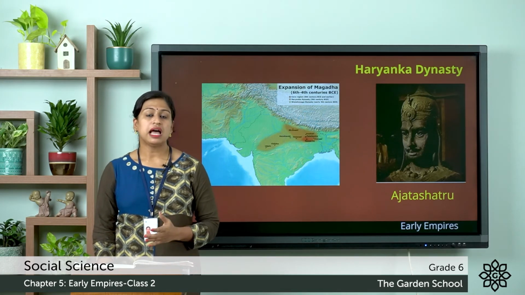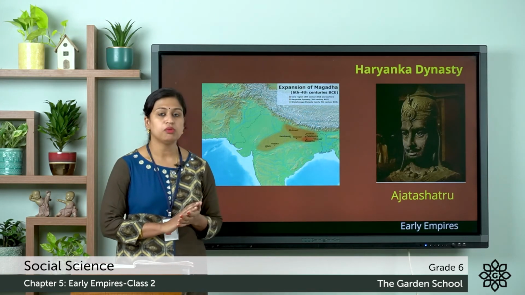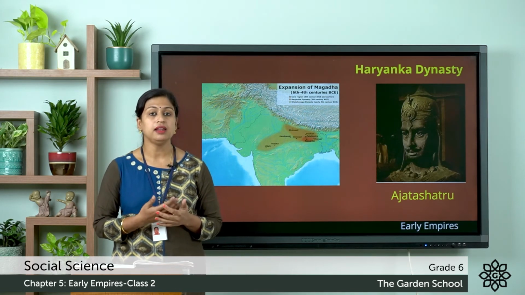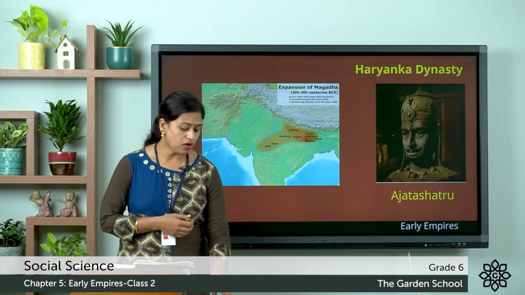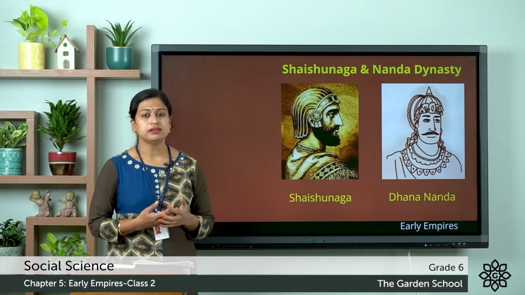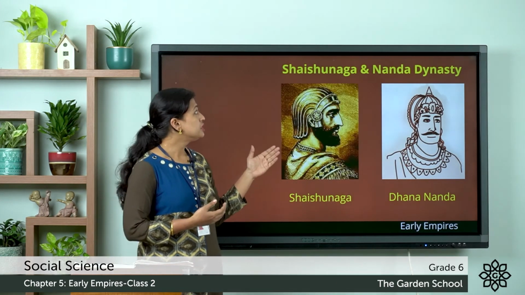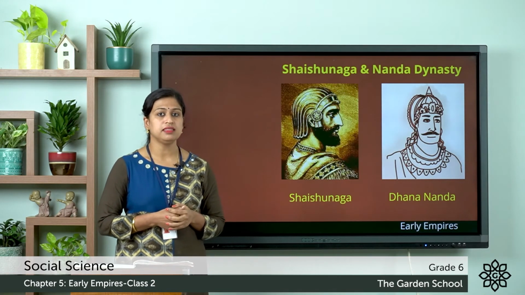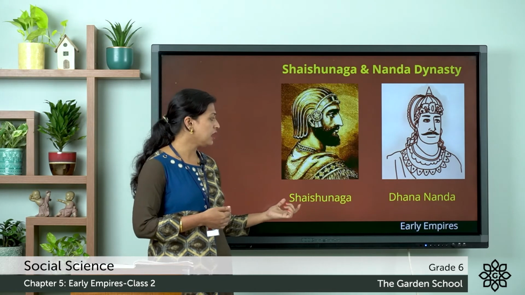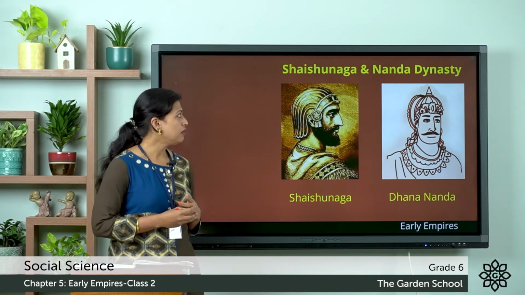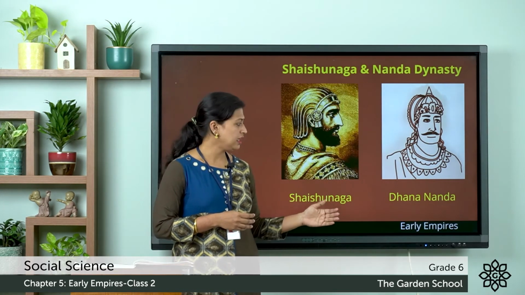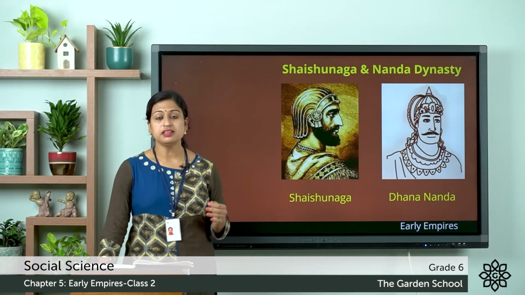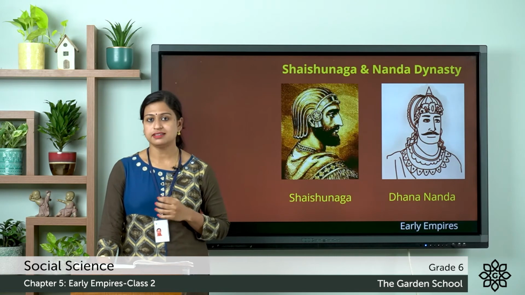So lastly, the Kingdom of Magadha was ruled by some strong rulers like Bimsara and Ajitashatru. Later on, Magadha's power expanded under the Shaishunaga and Nanda dynasty. So here you can see the picture of King Shaishunaga and the last ruler of the Nanda dynasty, that is King Nanda. So this was about the Shaishunaga and Nanda dynasty.